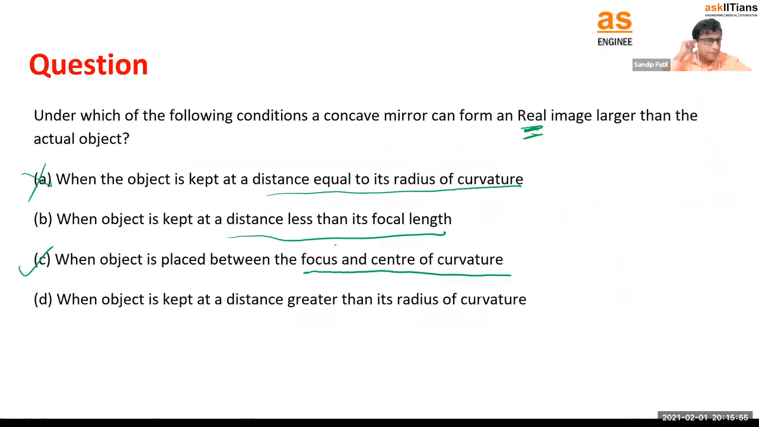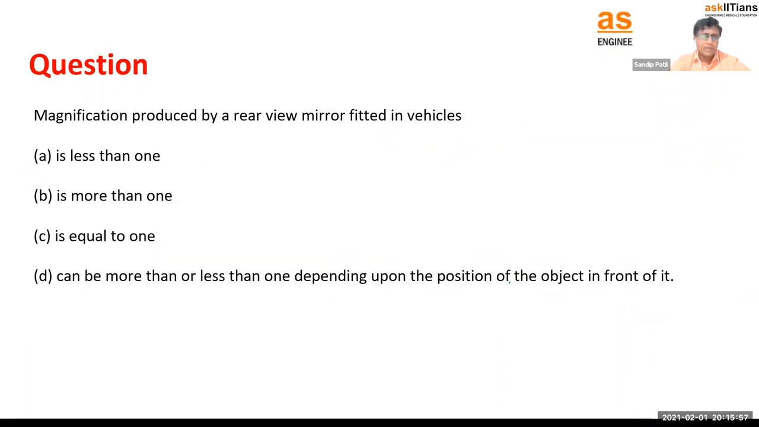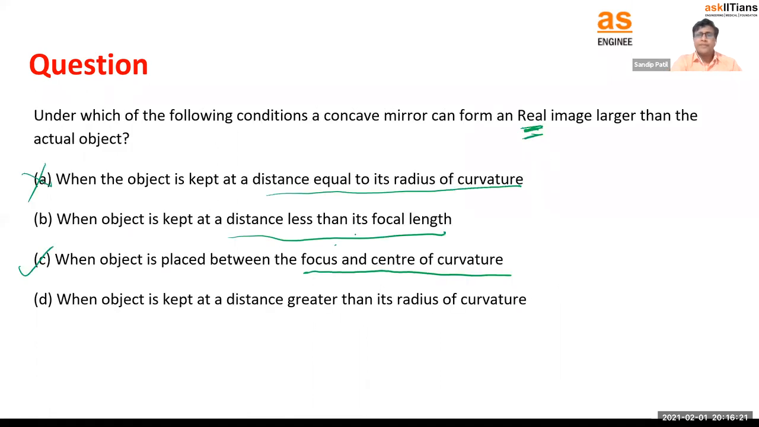Now let's move to the next question. Magnification produced by the rear view mirror fitted in vehicles are. Magnification means what? Whether it is making smaller or larger, right? Obviously, we know that the size of the car we see in our mirror is small. For smaller, magnification, capital M is what? Less than 1 or equal to 1 or greater than 1.